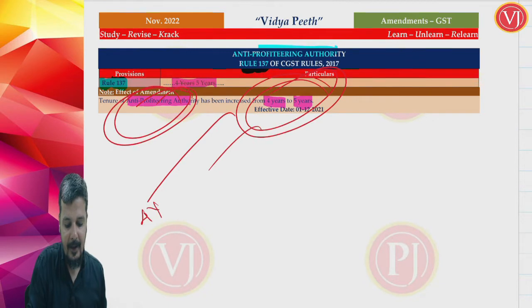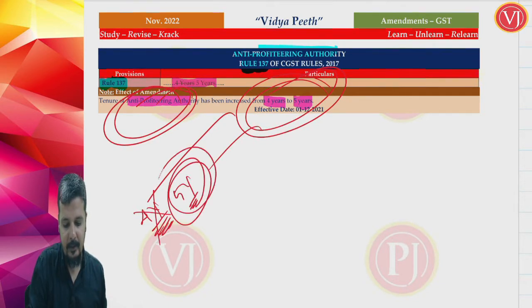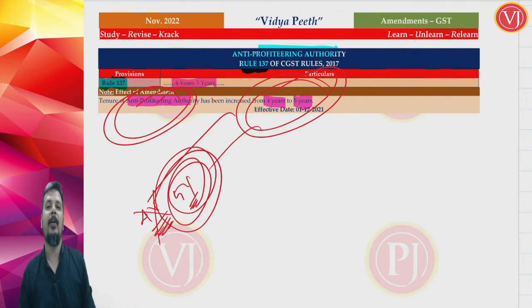Previously, the tenure of anti-profiteering authority was 4 years. Now they have said that no, it is 5 years. So the tenure of anti-profiteering authority is now increased. Previously it was 4 years. Now it has been increased to 5 years. So that is all about the amendments in your miscellaneous provisions.